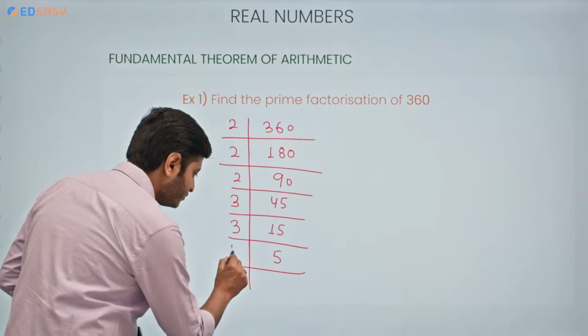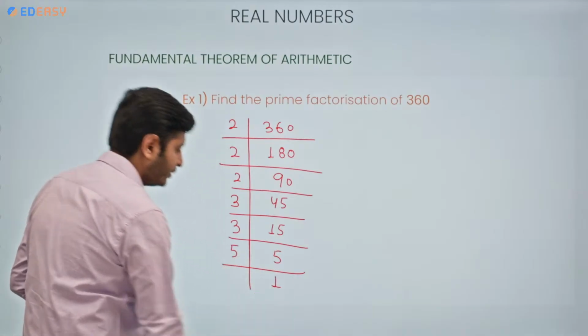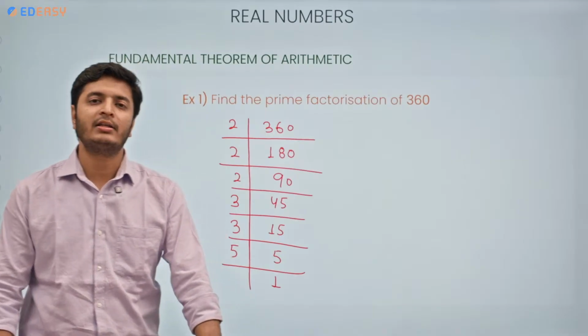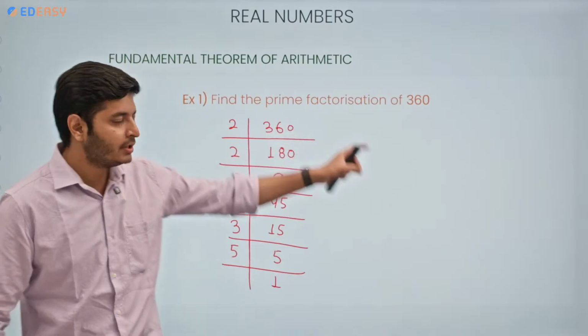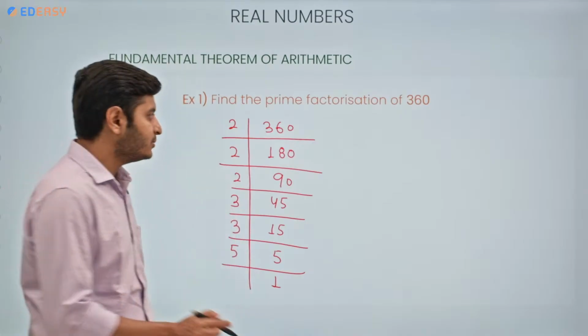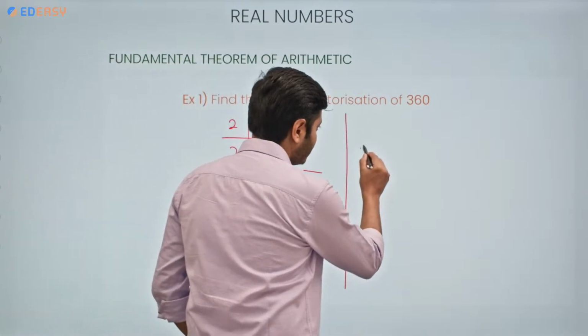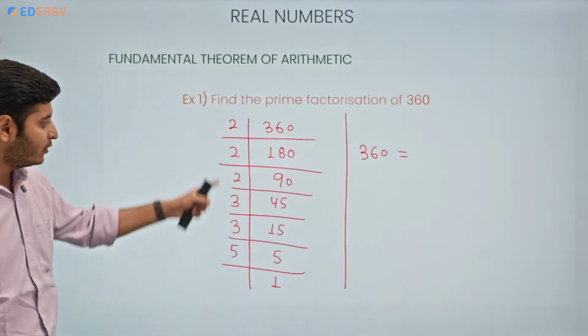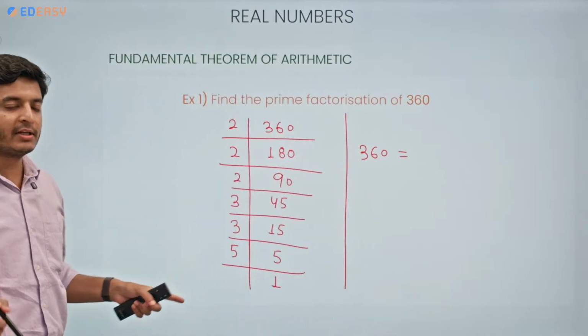5, and 5 is only divisible by 5. 1. So these numbers that you are seeing here are nothing but the prime factors of 360. So how to write this? You are gonna write 360 and equals to sign.